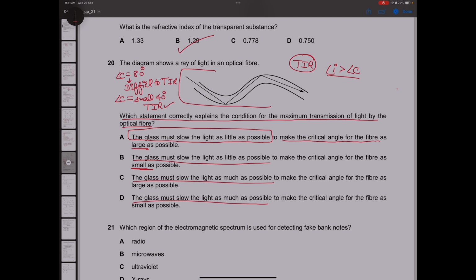So the critical angle should be as small as possible. And if you look at option B and D, both are exactly the same. So you can pick anyone out of B and D. There is some error in this question. Option B and D, you can pick anyone out of these two.